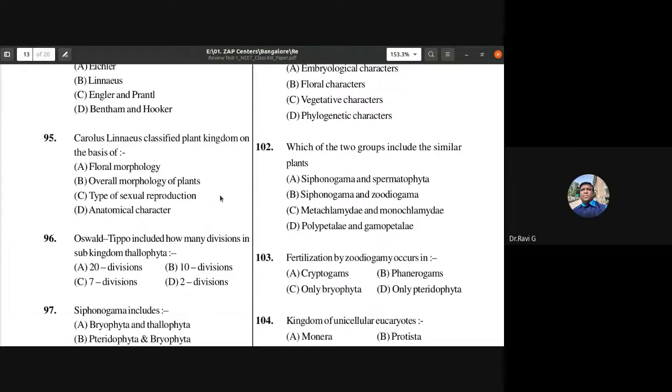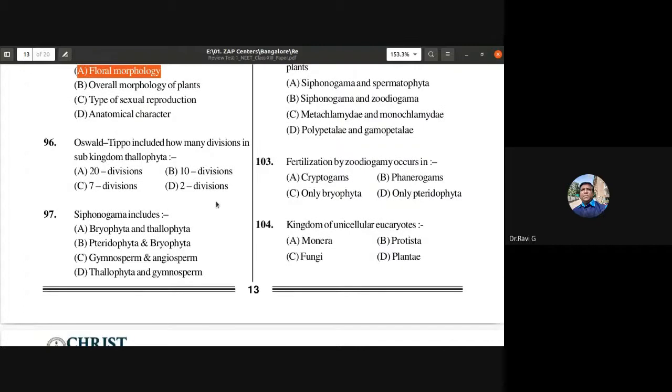Carolus Linnaeus classified the plant kingdom on the basis of floral morphology, overall morphology of plants, type of sexual reproduction, anatomical character. So what did Carolus Linnaeus classify the plant kingdom on the basis of? It was mostly on floral morphology, especially the morphology of androecium or stamens. So A is the answer, floral morphology.